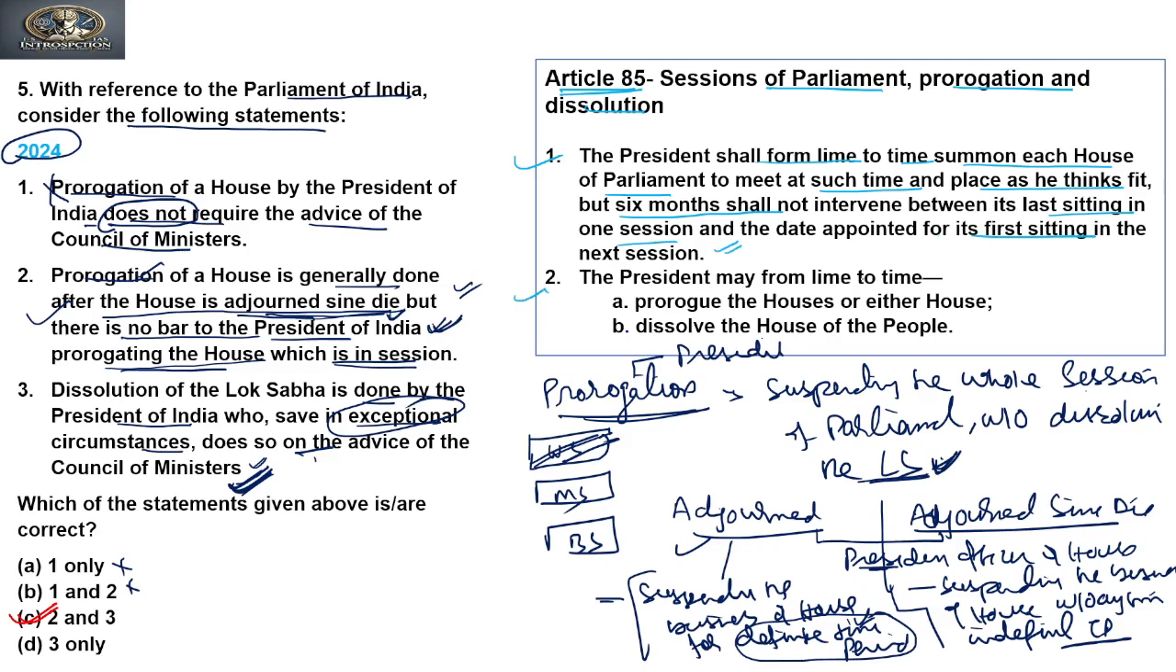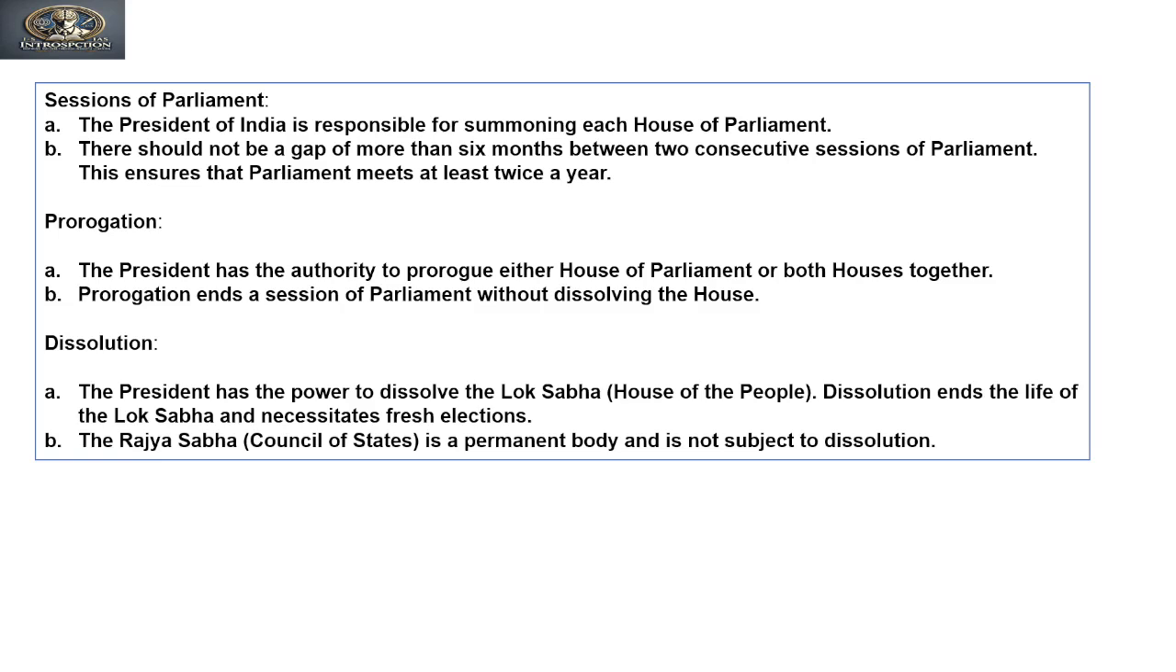Second, the president may from time to time prorogue the houses or either of the house. So it is not necessary that both the houses should be prorogued, but he can prorogue Lok Sabha or Rajya Sabha. He can also dissolve the House of People. And recently we have seen that Rajya Sabha is not subject to dissolution. Now we will see what is session of Parliament, prorogation, dissolution.